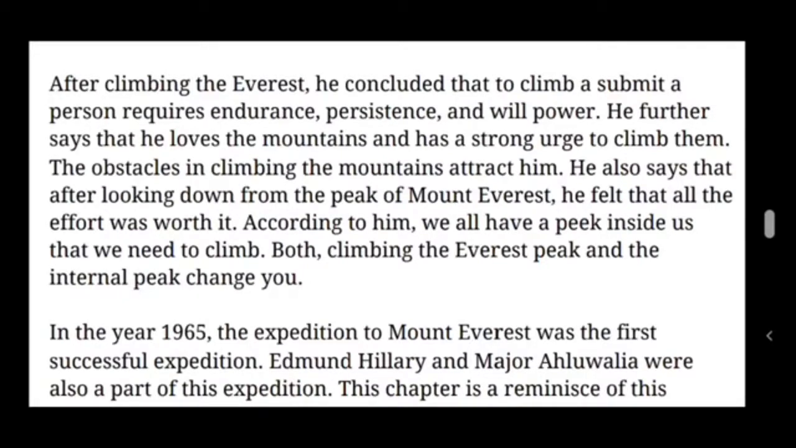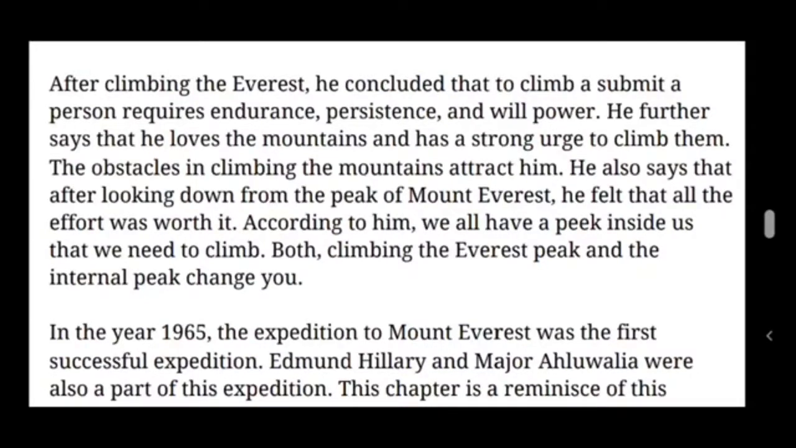According to him, we all have a peak inside us. So he is comparing Mount Everest with human life, telling that we all have a peak inside us that we need to climb. So he is telling about the inner mountain inside one's heart, which everyone should climb. That is what he is conveying here by comparing it with Mount Everest. Both climbing the Everest peak and the internal peak change you. So in this paragraph he conveyed the experience of his mountaineering to Mount Everest.